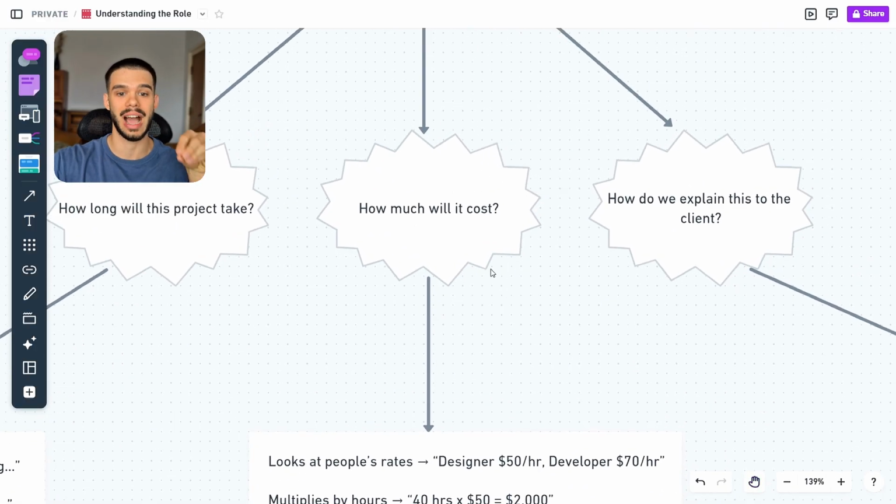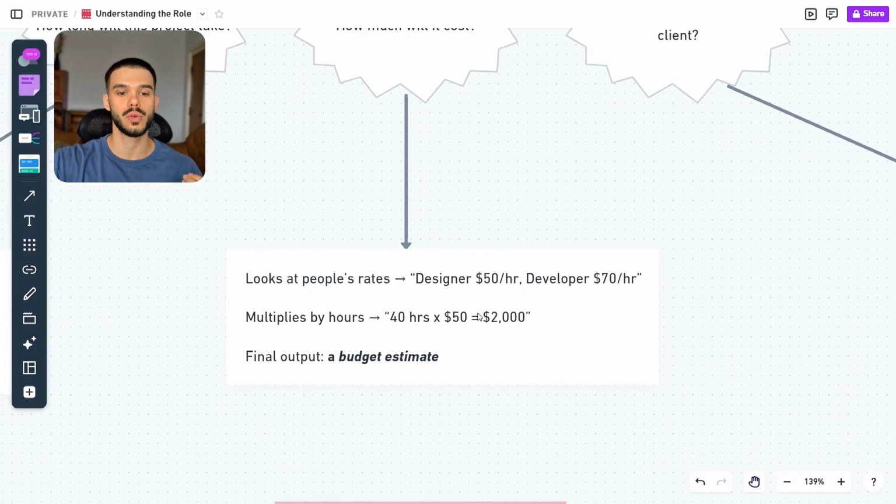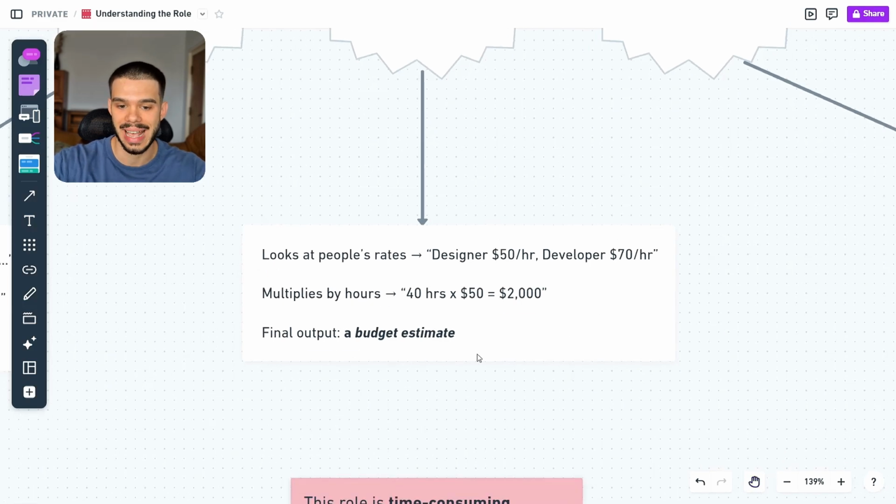For the second question, how much will it cost? He basically looks at people's rates. Let's say the designer has a rate of $50 per hour, the developer $70 per hour, and he multiplies them by hours. So basically 40 hours times $50 is $2,000. So the final output here would be a budget estimate.